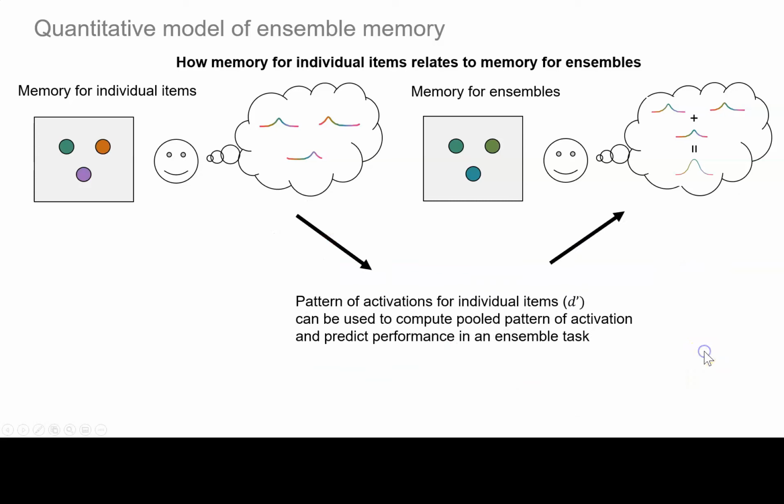And when people are probed on the average color, they just report on the channel that generates the maximum familiarity signal. So the critical point to note when thinking about the connection between the TCC model for individual items and for ensembles is that levels of activation for individual items, which are quantified with d prime in the visual working memory task, is what is summed in this early perceptual stage when computing an ensemble. This means that we should be able to formally link the 2 models just by estimating d prime from the visual working memory task and then using it to predict the pooled pattern of activation for an ensemble.